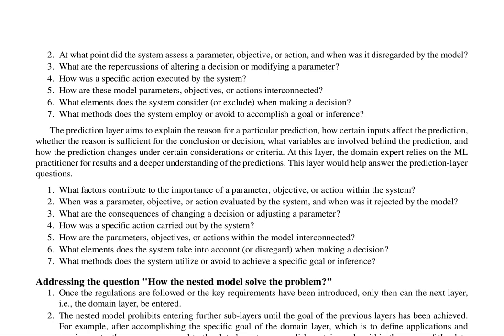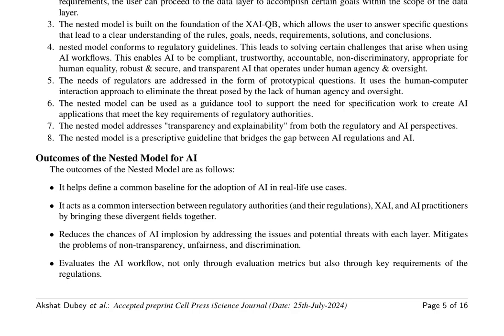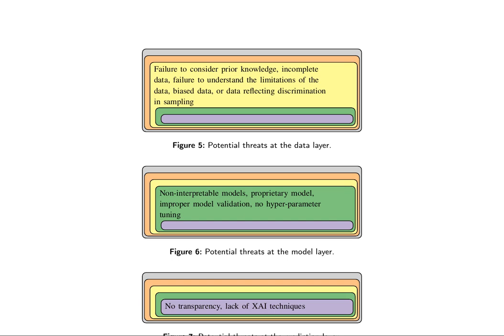The regulation layer ensures compliance with AI workflows, addressing potential threats such as inappropriate regulations and operational burdens. The domain layer sets boundaries on processes within the domain's purview, while the data layer summarizes and analyzes data to provide insights. However, potential threats exist at each layer, including inappropriate regulations, no domain oversight, biased data, non-interpretable models, and lack of transparency. The model layer explains the inner workings of the model, including parameters and interpretability, and the prediction layer explains the reason behind predictions and the variables involved.